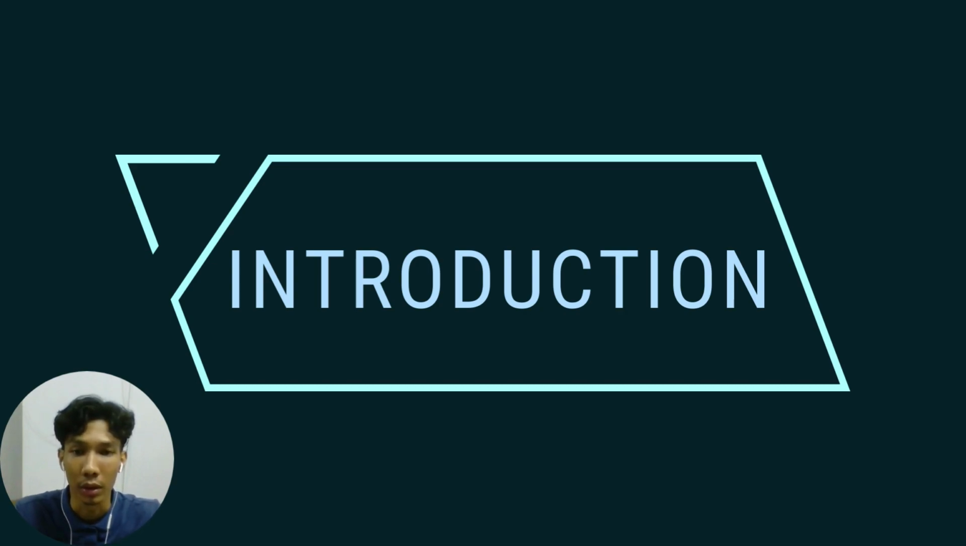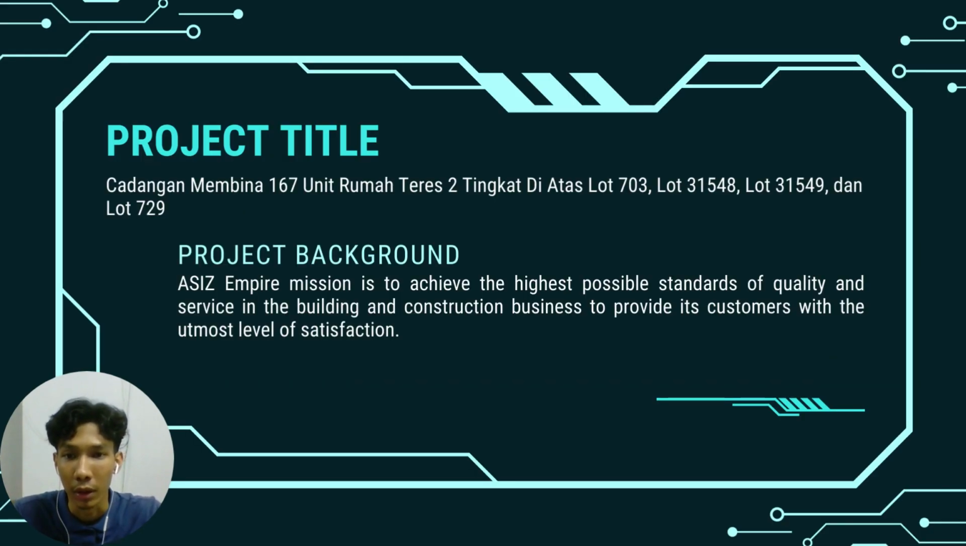For the introduction, our project title is Cadangan Membina 167 unit rumah teres 2 tingkat di atas lot 703, lot 31548, lot 31549 dan lot 729. For the project background, Axis Empire's mission is to achieve the highest possible standard of quality and service in the building and construction business to provide its customers with the utmost level of satisfaction.